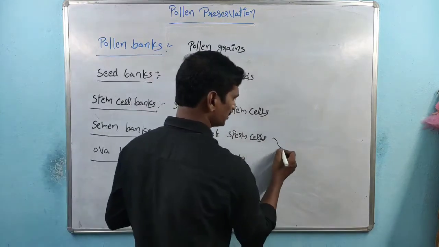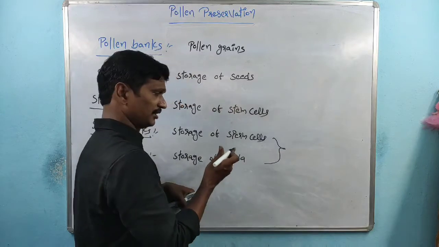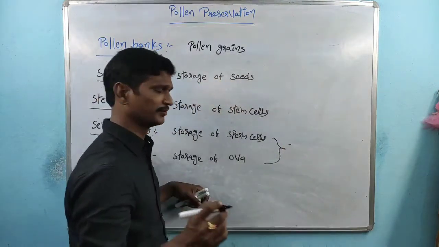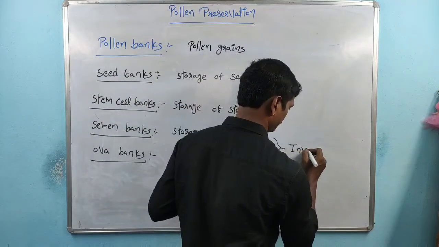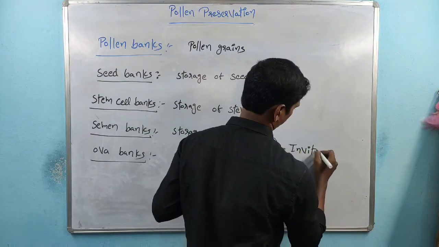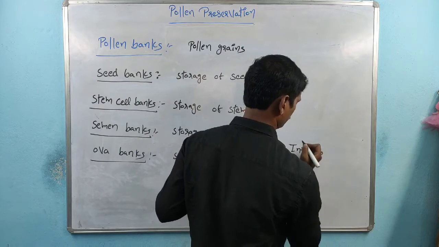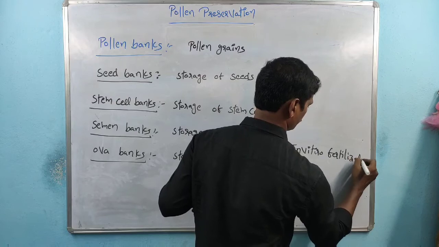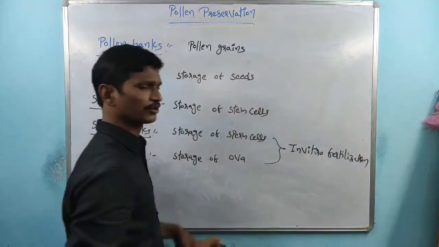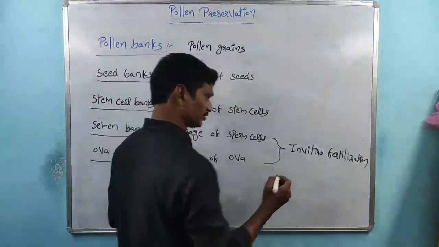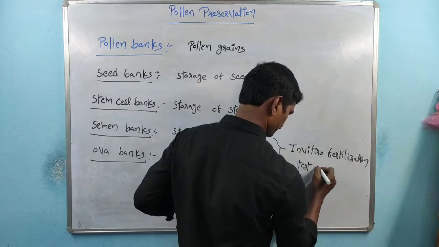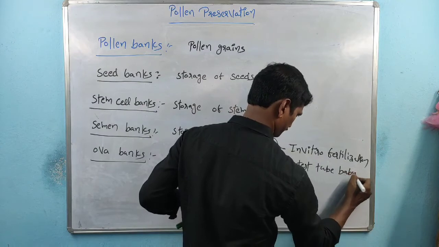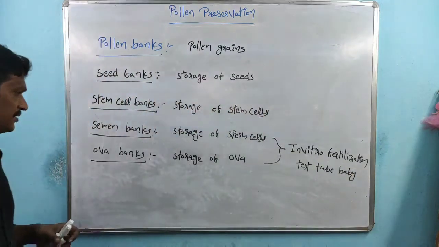These two are especially seen in in vitro fertilization. That is nothing but test tube baby production.